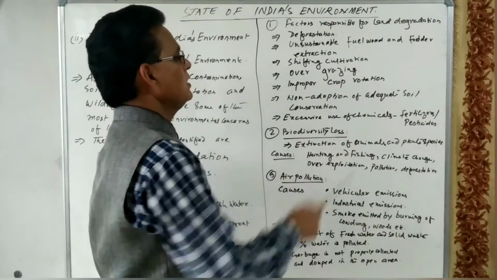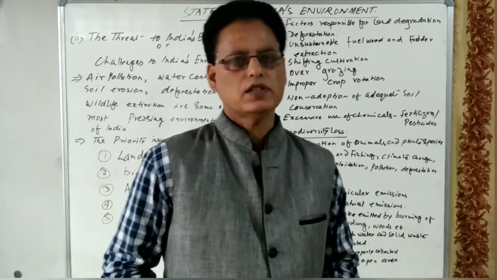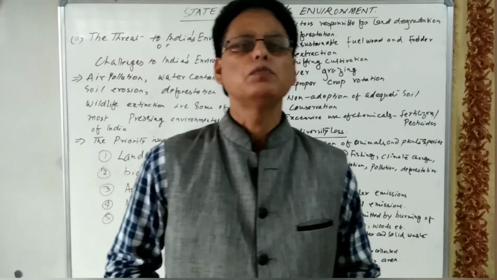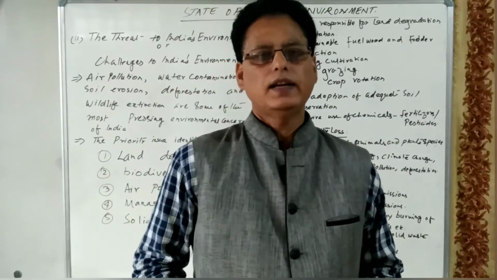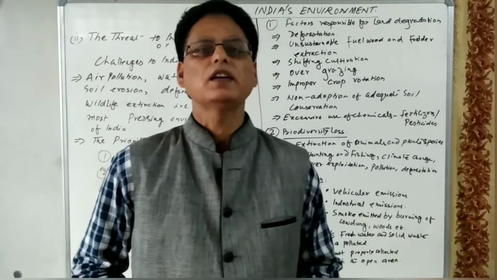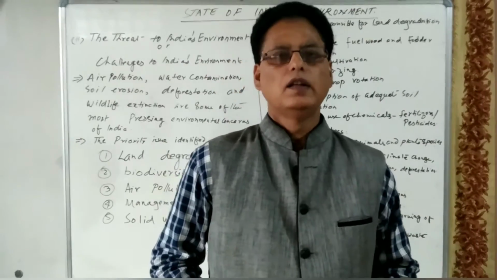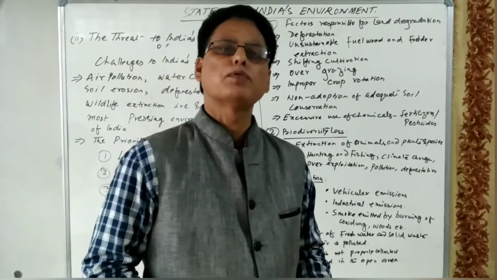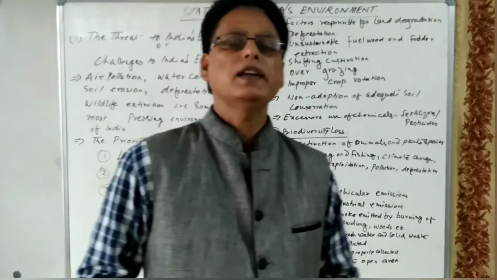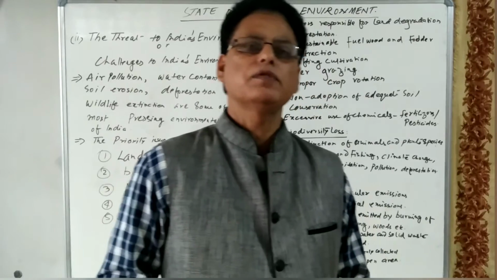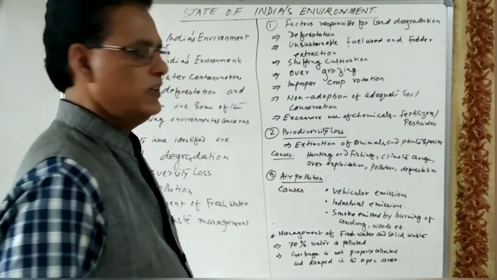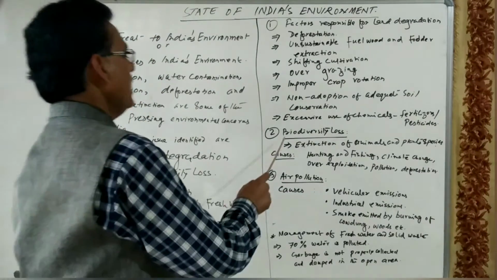Excessive use of chemicals. I told you, the farmers, in order to increase production, use more and more chemical fertilizers, insecticides, and pesticides. So different chemicals are used by the farmers in order to increase production. But this goes on declining the fertility of the soil, and certainly this degrades the land and the quality of the soil.